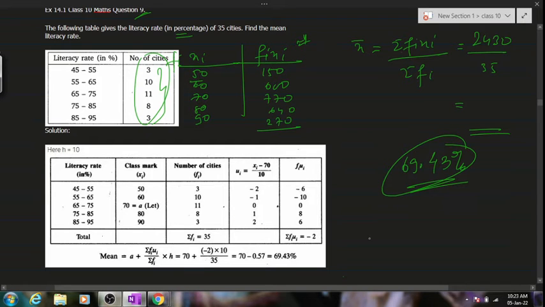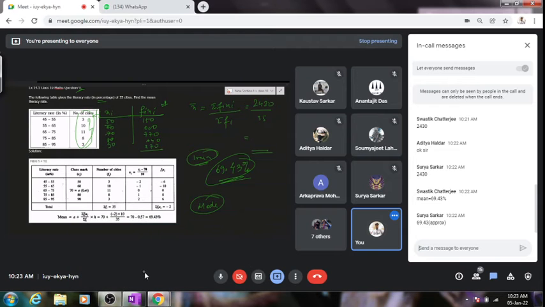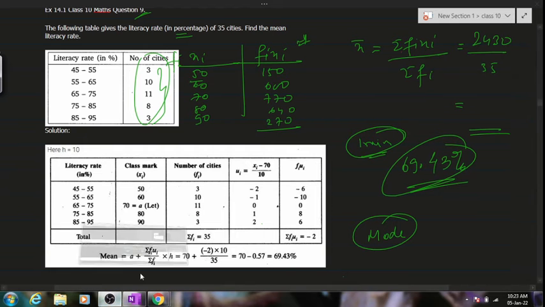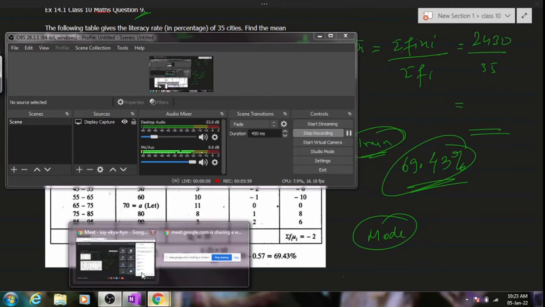Now we'll move on to the next topic, which is mode. Okay. So people who haven't done it, I'll give you exactly 1 minute to take a breather, and then we'll move on to the next exercise. Everyone kindly confirm if you are done with this numerical or not.